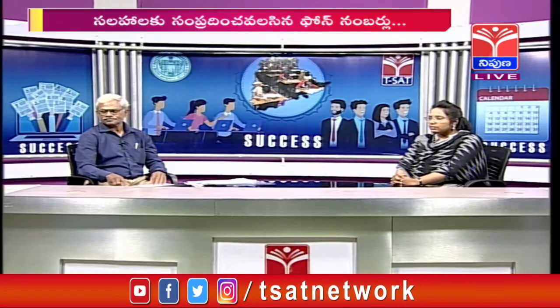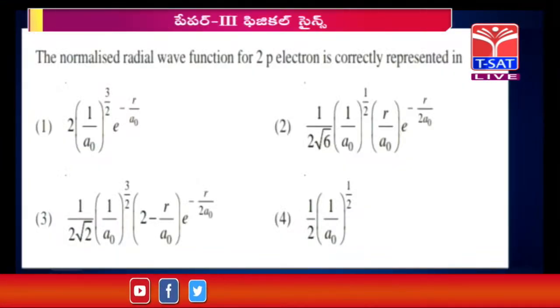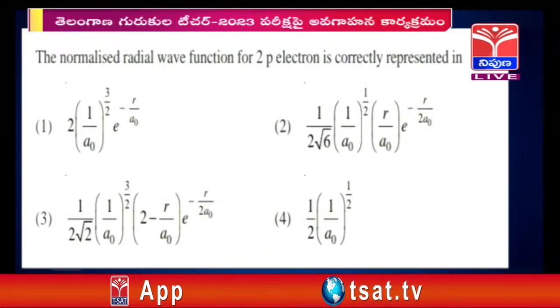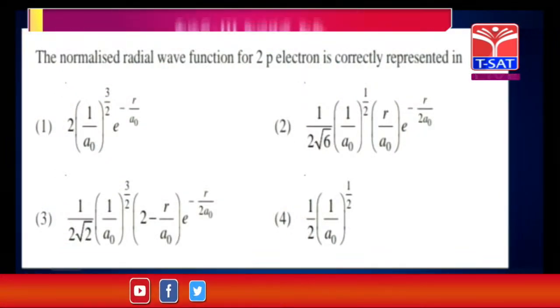Okay, let us see one more question here. Mostly from atomic models we have to expect statement type questions. Next, the normalized function for 2p electron. In order to answer these questions, we have to go through the intermediate textbook. In intermediate chemistry, the first topic is atomic structure. Up to this topic is enough for the preparation of atomic structure, and we may get problem solving type questions on de Broglie's wavelength, Heisenberg uncertainty principle and photoelectric effect.